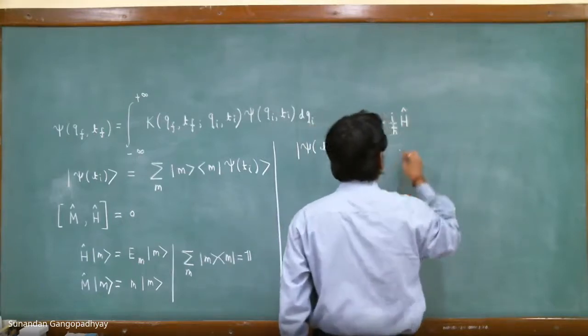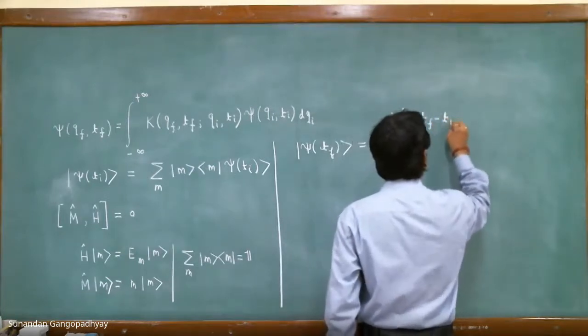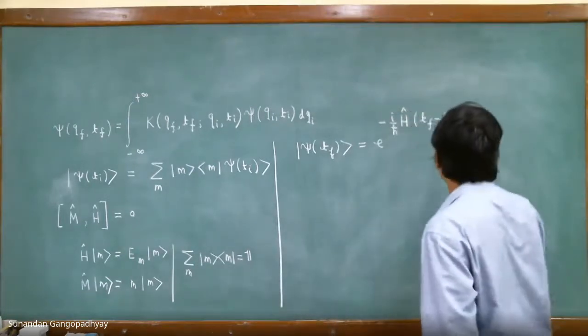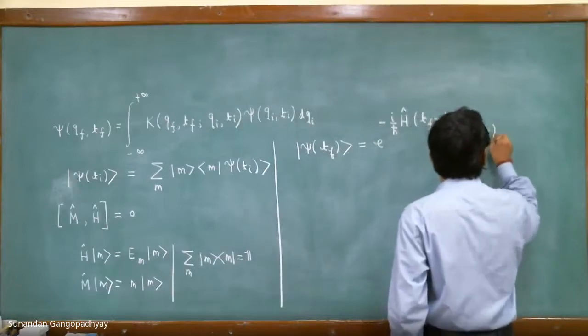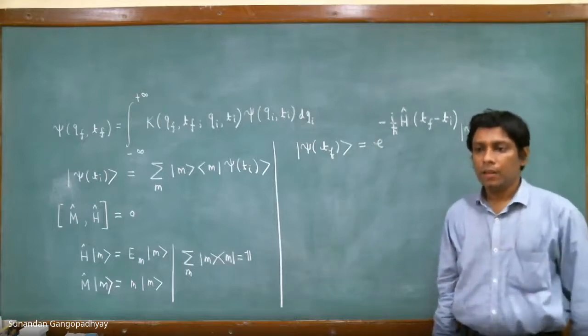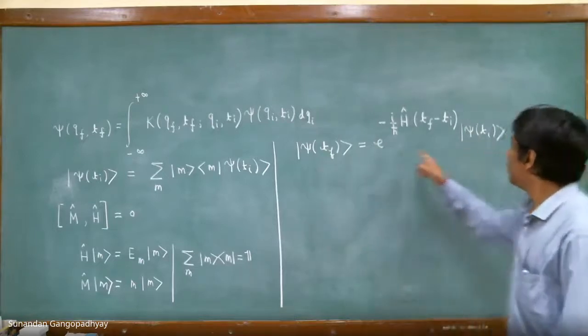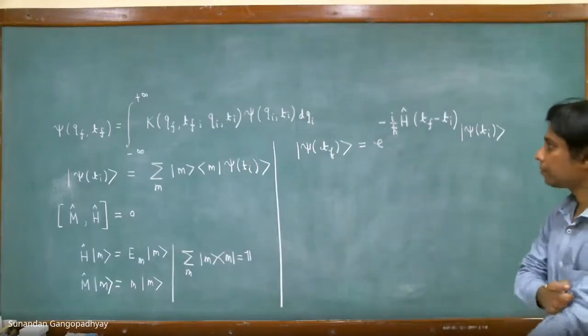Hamiltonian, tf and ti, psi. Is this okay? So the final state is related to the initial state by this relation.